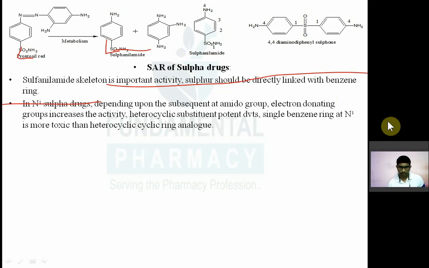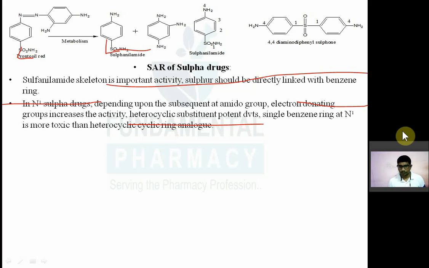So electron donating groups, electron rich groups, will increase the activity. Amongst them, if there is a heterocyclic ring, then it will give you a potent derivative.